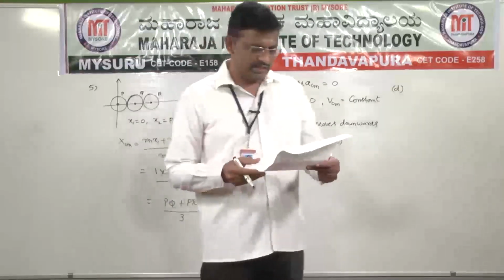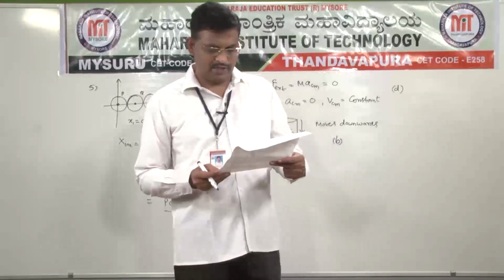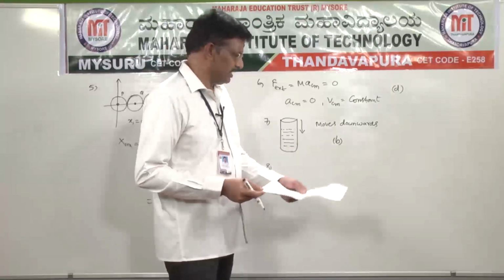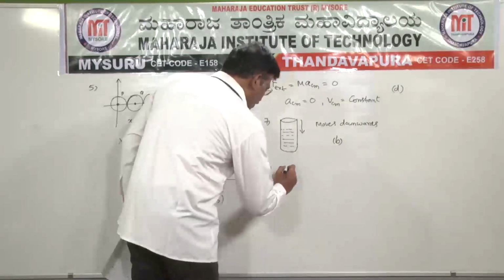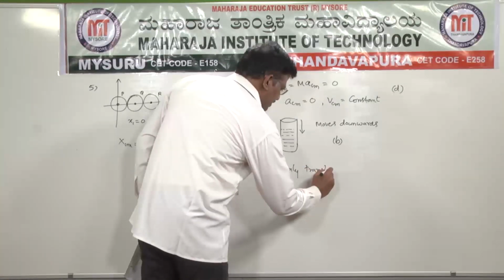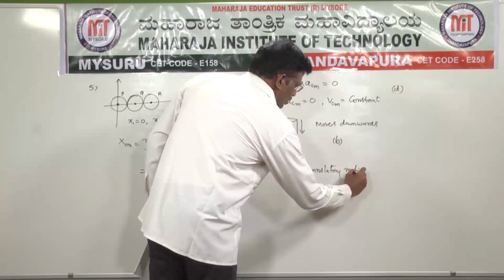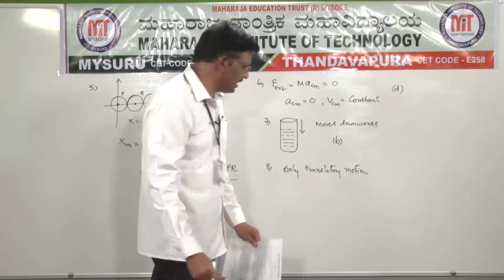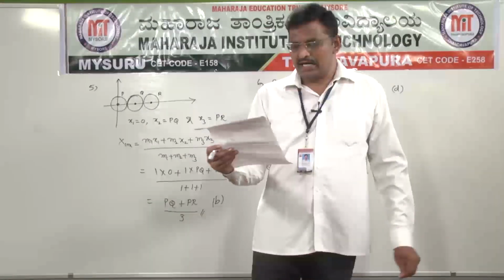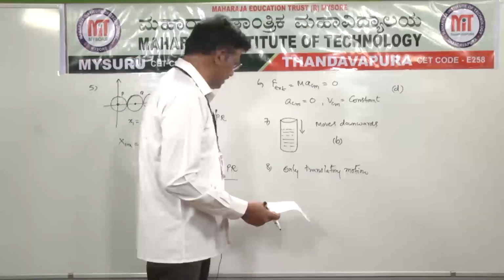Next, eighth question. When an external force is applied at the center of mass of a system of particles, then it undergoes, I already explained, only translatory motion. When an external force is applied on the center of mass, the entire body undergoes translatory motion. Next, ninth question.